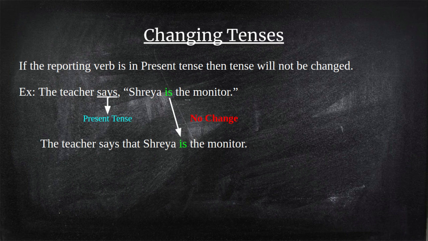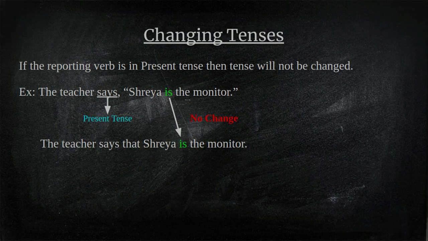So when we change into indirect speech, we will not change the tense inside the inverted commas. Inside the inverted commas, which is the verb? Is. So it will remain as it is. We will not change it. So in the indirect speech, what do we get? The teacher says that Shreya is the monitor.